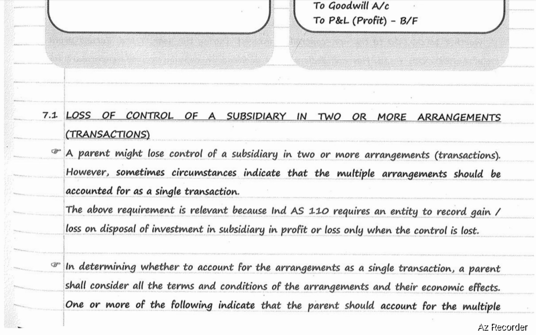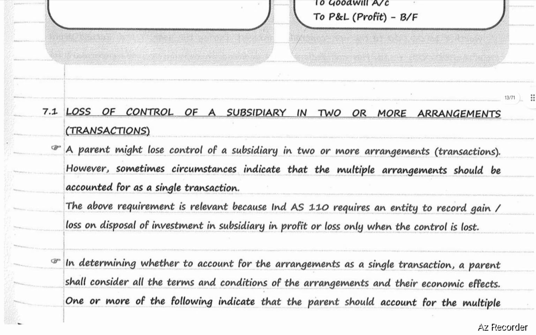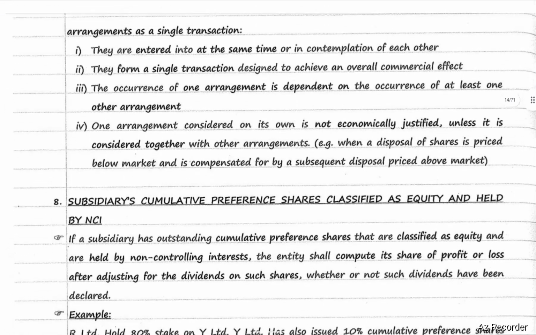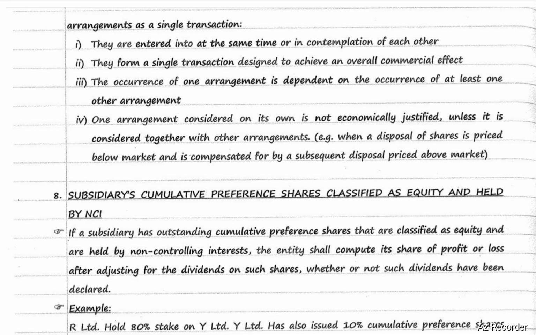One or more of the following indicate that the parent should account for the multiple arrangements as a single arrangement. They are entered into at the same time or in contemplation of each other. They form a single transaction designed to achieve an overall commercial effect. The occurrence of one arrangement is dependent on the occurrence of at least one other arrangement.